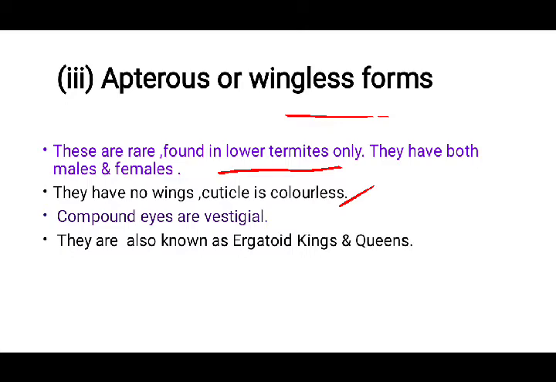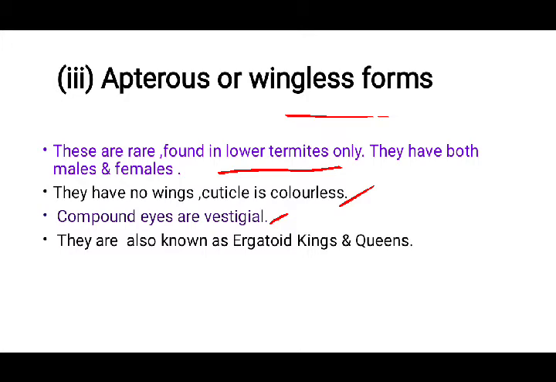Cuticle is colorless, meaning the thoracic region has no coloration, and they don't have any wings, right? Plus they are blind. Of course, you know that termites are blind. Why are they blind? It's very simple. If you notice a termite nest, it's very dark, right? It's very dark, where you couldn't find even a small light.